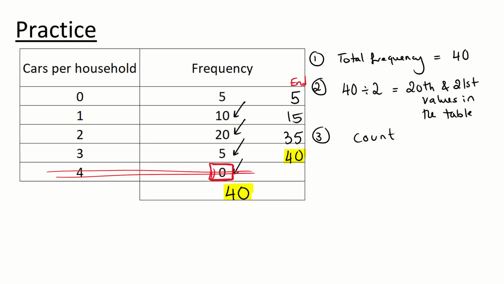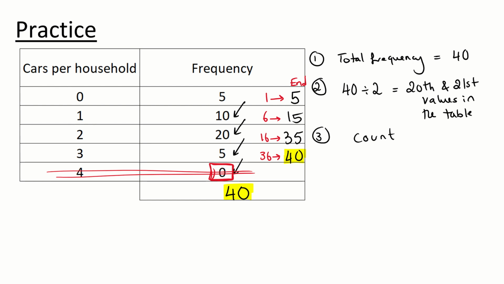So we start the first number in the list to the 5th, they're all zeros. We end with 5, so we start with 6. 6 to 15, they're all 1s. We end at 15, so we start at 16. The 16th to the 35th value in the list, they're all 2s. And then if we end with 35, we start with 36. 36 to 40, all of these values are 3 cars per household.